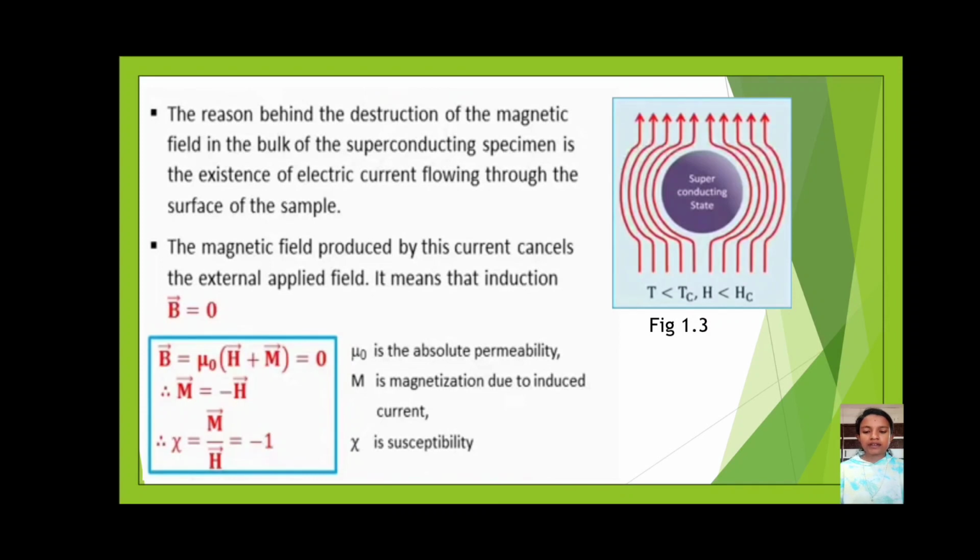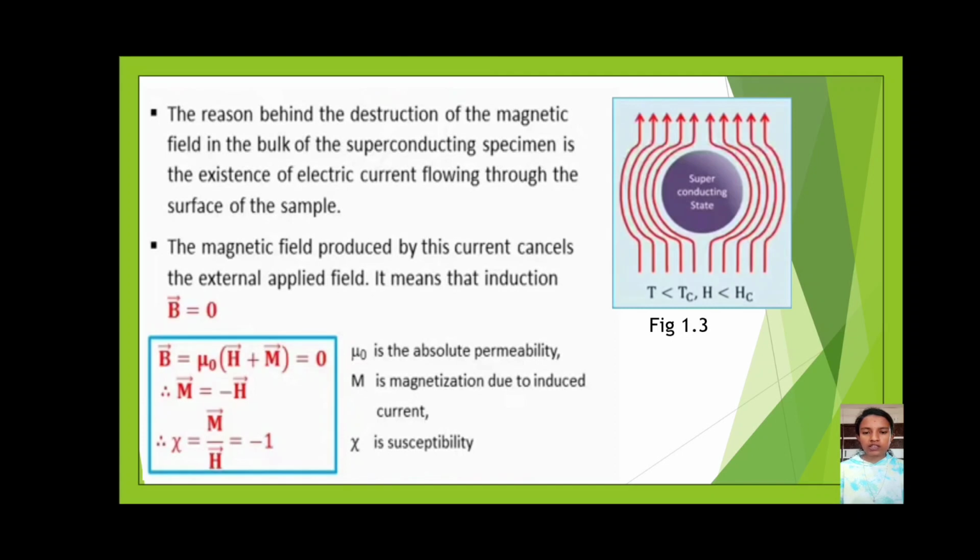The reason behind the destruction of magnetic field in the bulk of the superconducting specimen or object is the existence of electric current flowing through the surface of the sample. The magnetic field produced by the current cancels the external applied field. It means that magnetic induction is equal to 0. So we can write magnetic induction B equals mu naught into (H plus M), which is equal to 0, where H is the external field applied and M is the magnetization due to induced current.